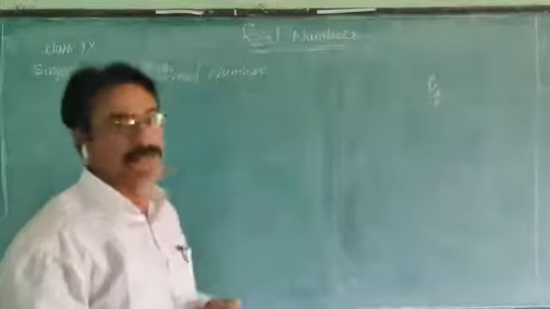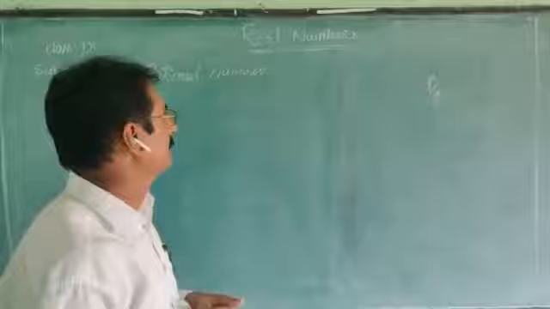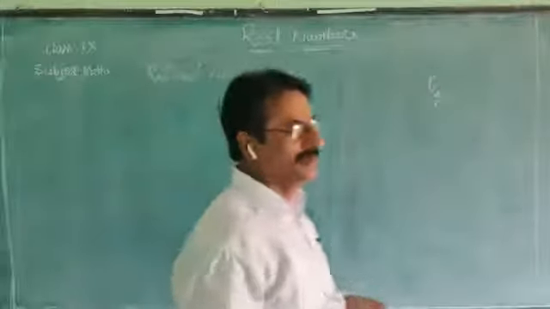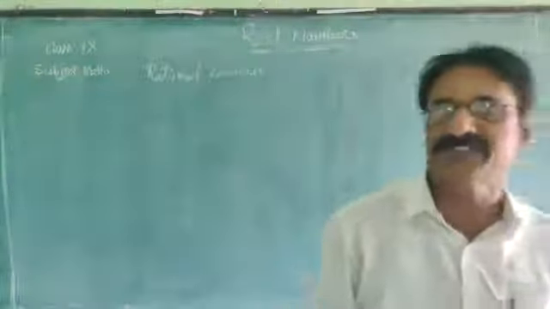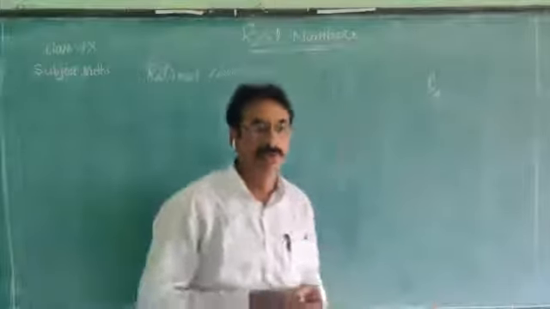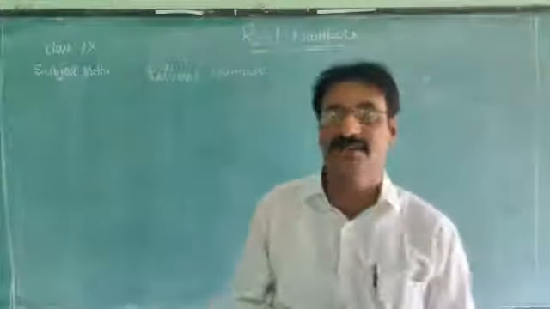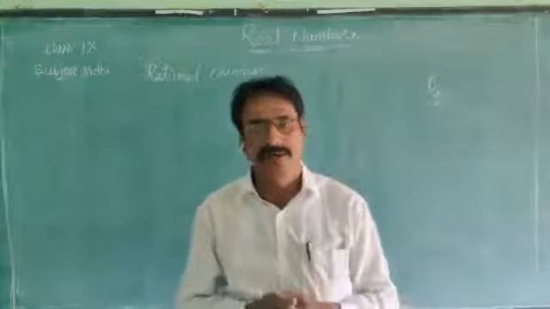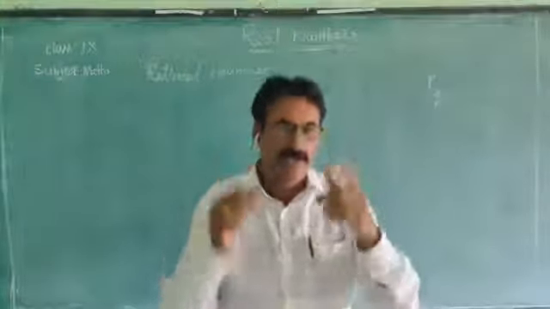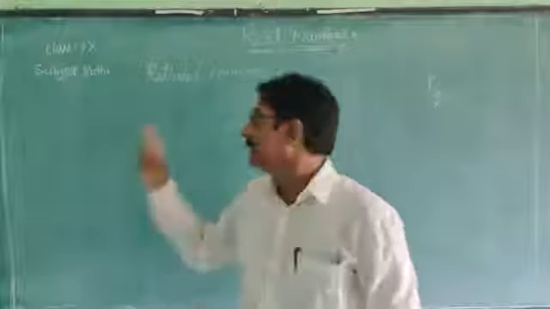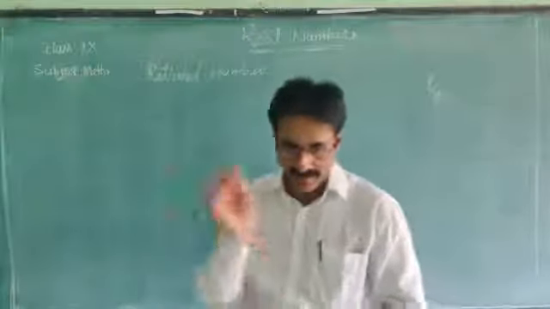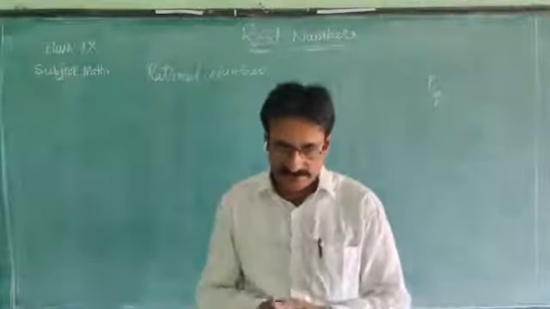That is the meaning of the fraction. So any number that can be expressed in the form of p by q, where p and q must be integers, is called a rational number.